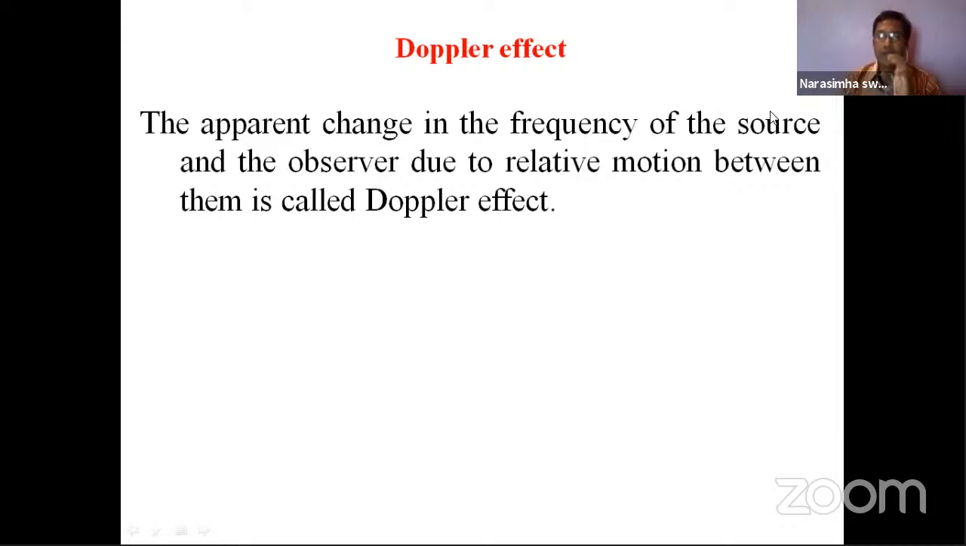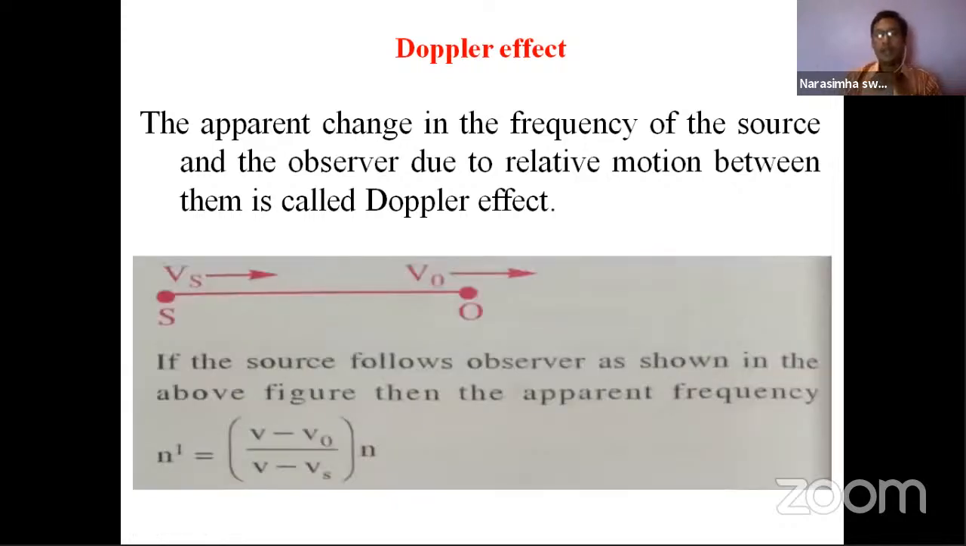See, as long as the source and the observer both are at rest, there is no change in the frequency. Only when they are in motion, either coming closer or moving away, either one of them at rest or in motion, with respect to each other, that is relative motion, then comes the Doppler effect. So the apparent change in the frequency of the source and the observer due to relative motion between them is called Doppler. And here is a small example.